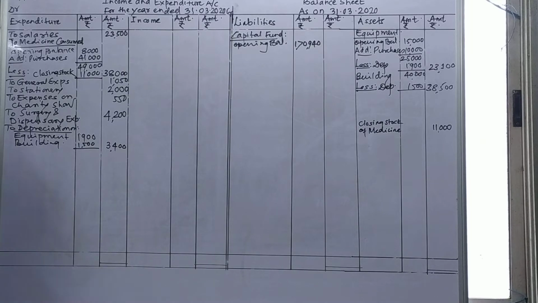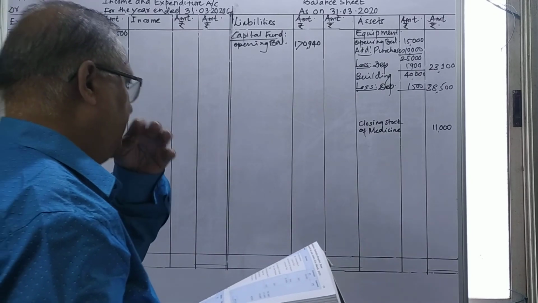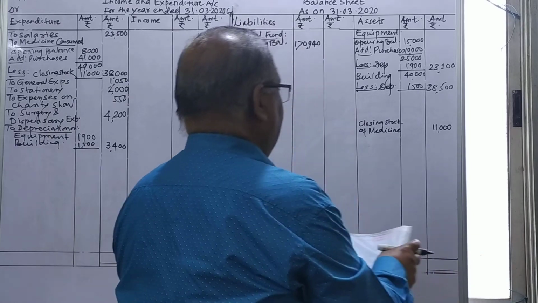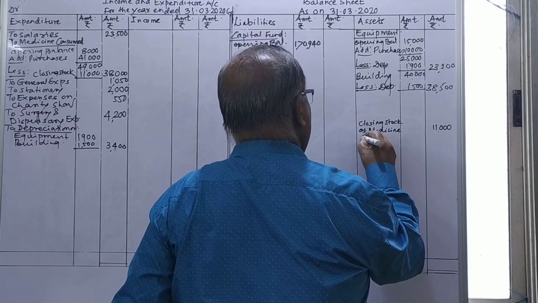Building depreciation 1,500, total both depreciation I will submit and put it in the outer column, 3,400. Now we'll see after the equipment there is a balance, cash in hand 960. I'll take this cash in hand.